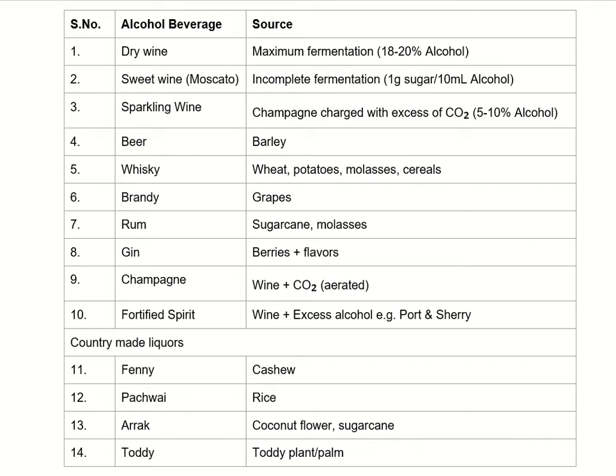Country made liquors: Feni is made from cashew, Pachwai is made from rice, Arak is made from coconut flower or sugar cane, and toddy is made from the toddy plant or palm.